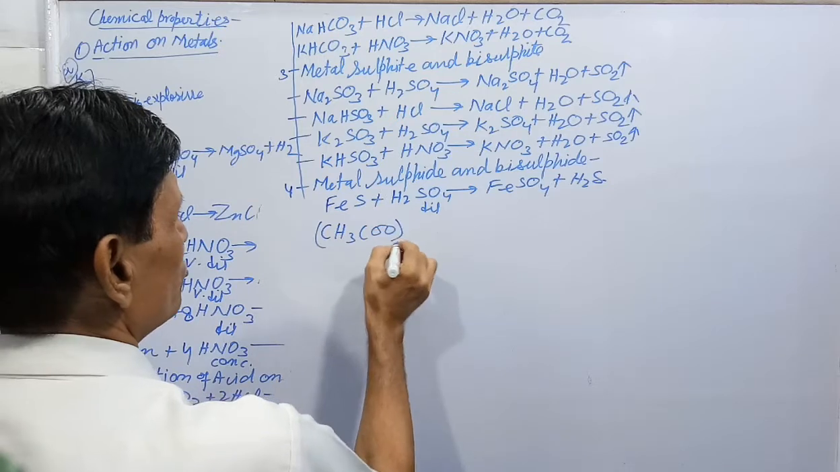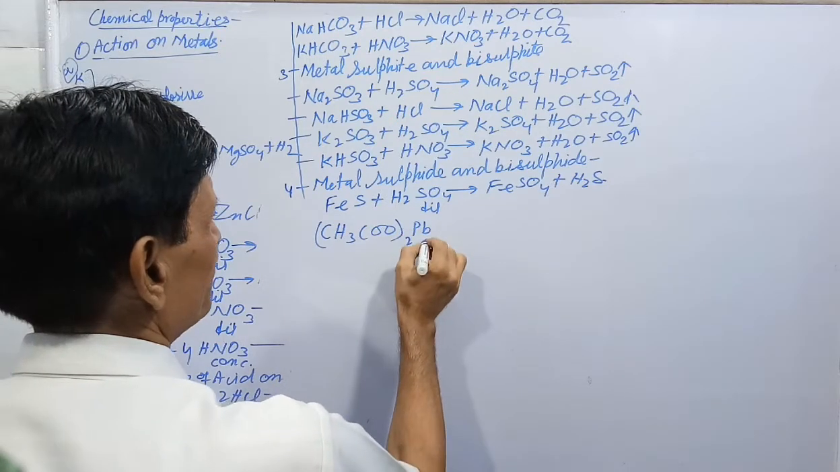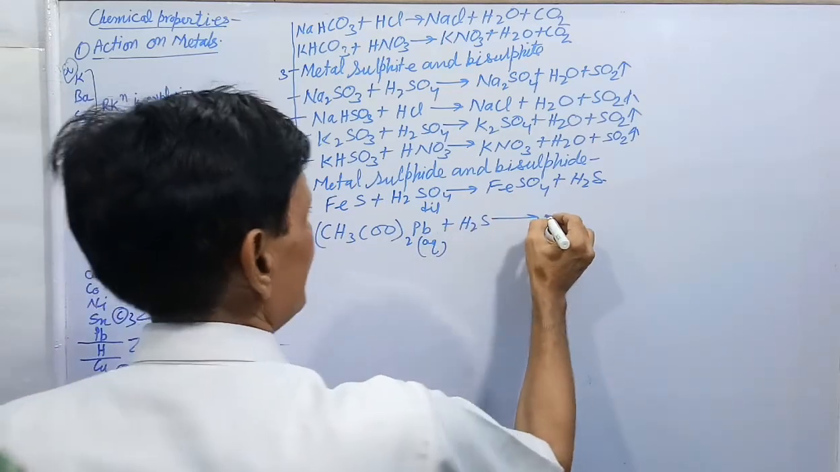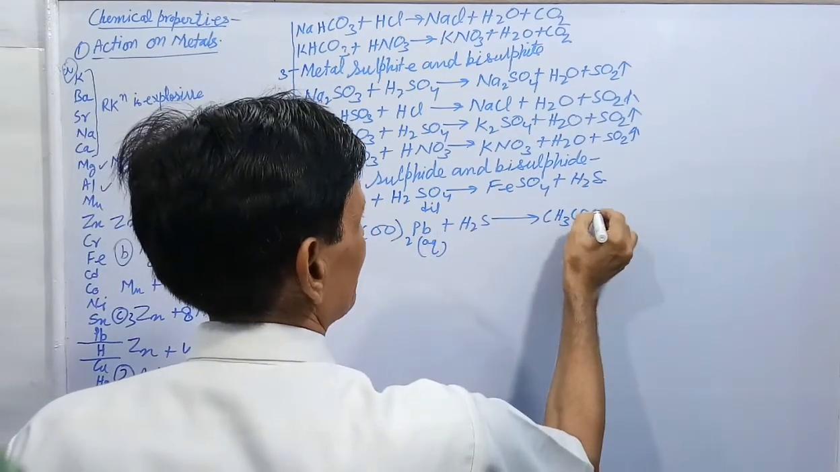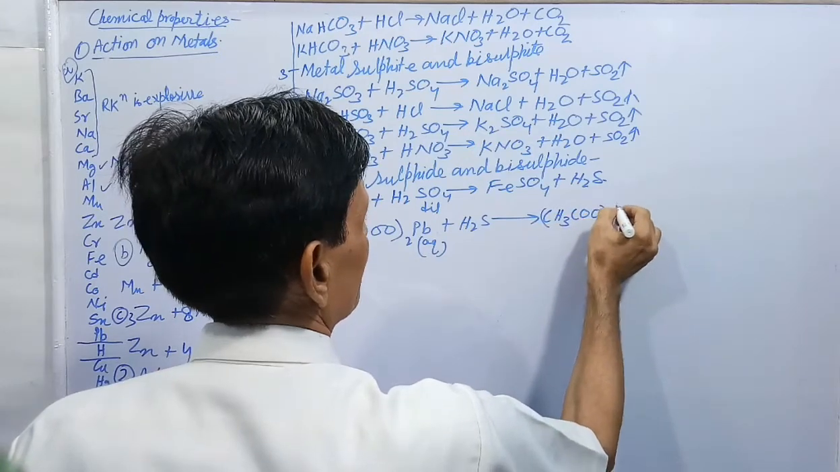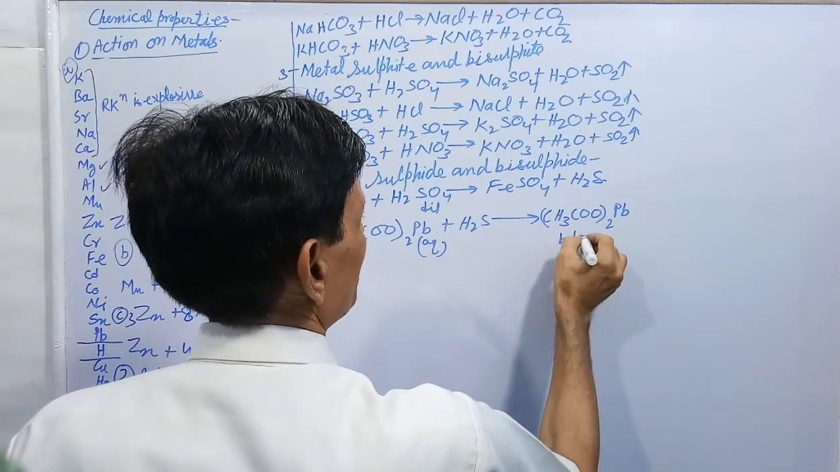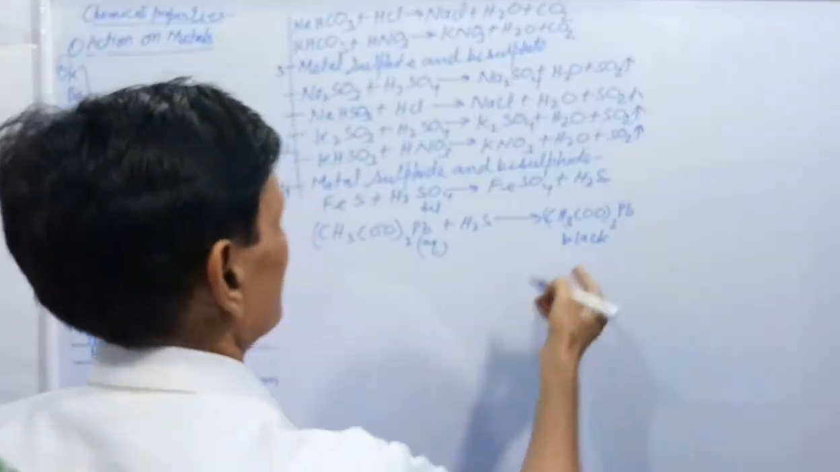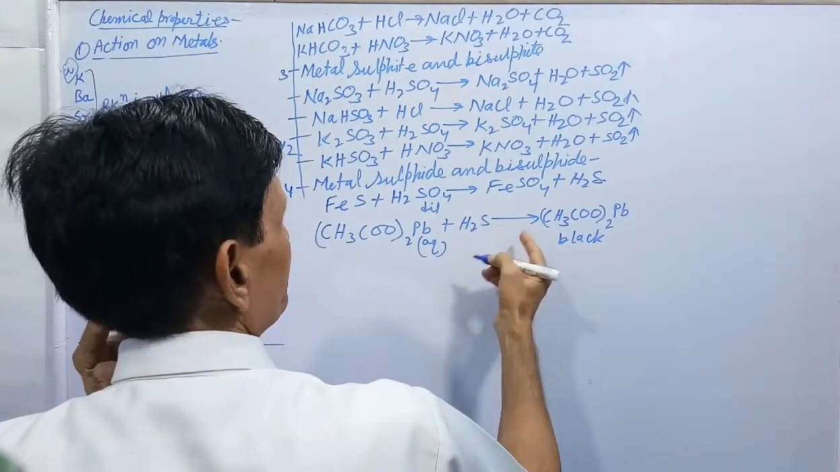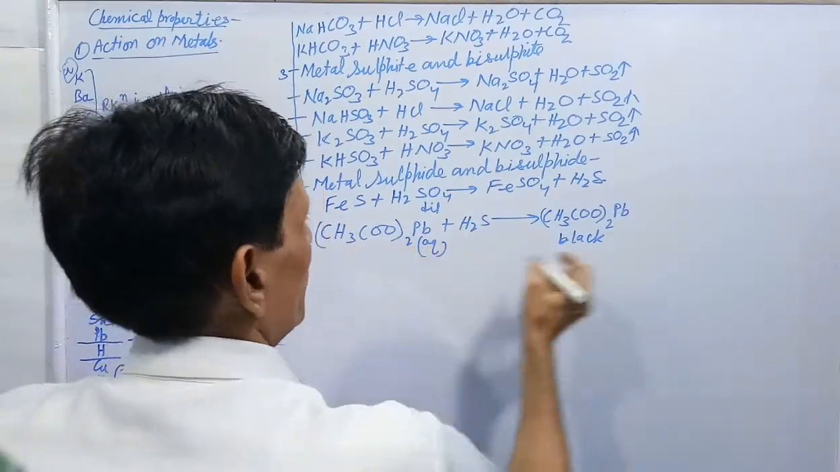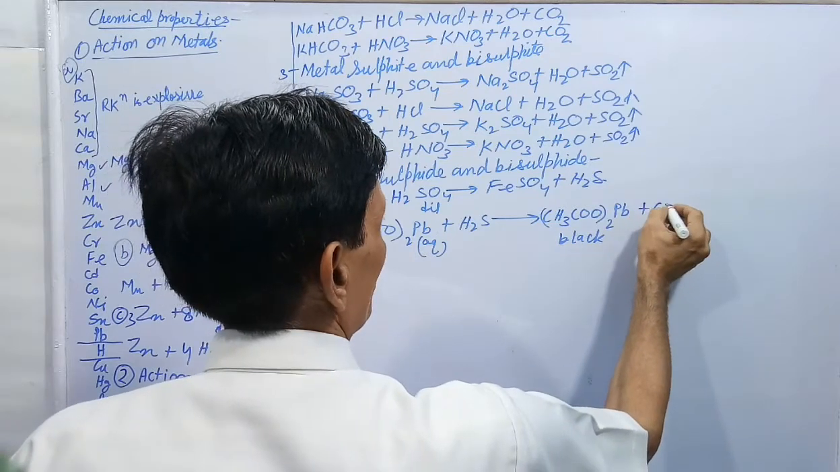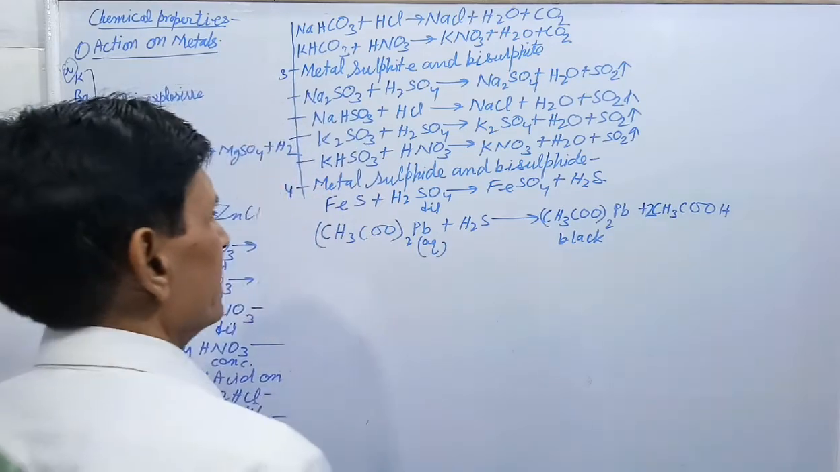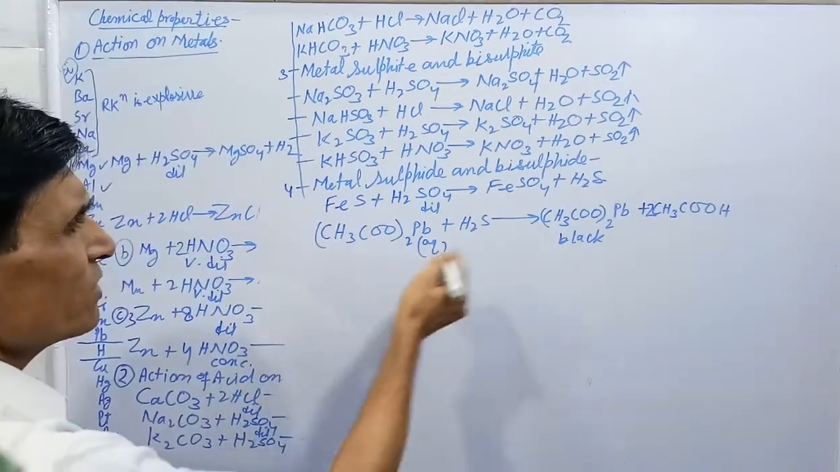Suppose the gas is passed through lead acetate solution, then it will turn shining black. Shining black precipitate: it turns lead acetate paper shining black, or there is a shining black precipitate. And here, if it is passed through, there is formation of CH3COOH, like that. Now some more examples you can write.